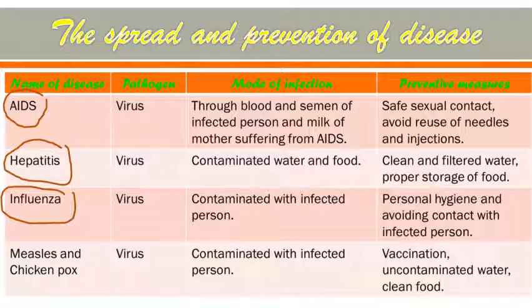So preventive measure is personal hygiene. We have to maintain our personal hygiene and avoid contact with the person infected with influenza. Now next is measles and chickenpox. Again the pathogen is the same, that is virus. Mode of infection, again here the mistake is there, it is not contaminated, it is contact with infected person. And preventive measure is we have to take vaccination and uncontaminated water, clean food.